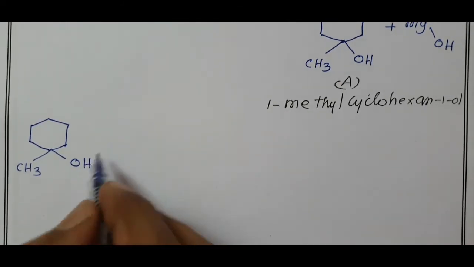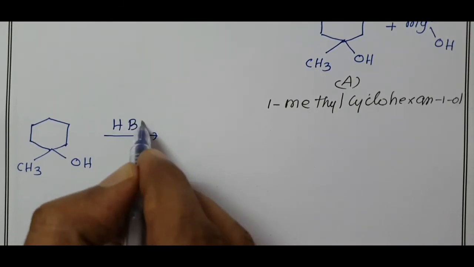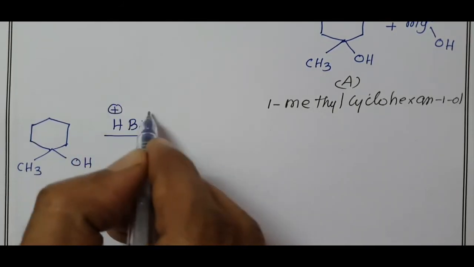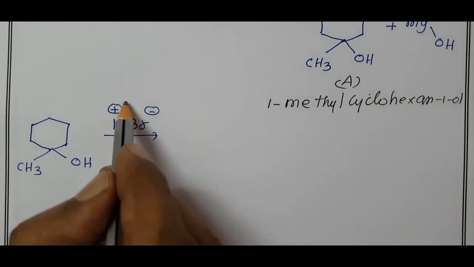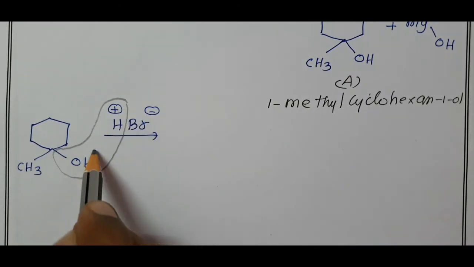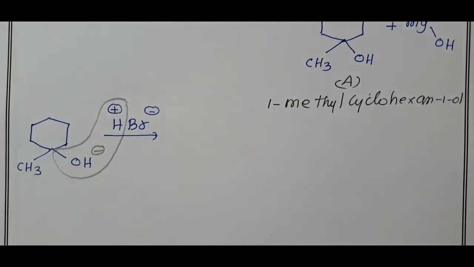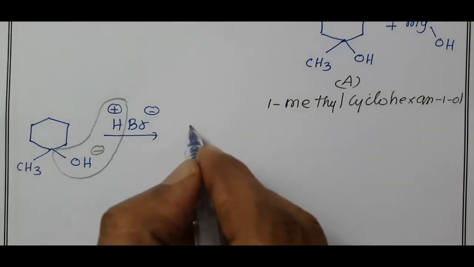When treated with HBr, H plus Br minus, what happens? H plus with OH minus is removed as H2O, nucleophilic substitution. Br minus is added to that same carbon.